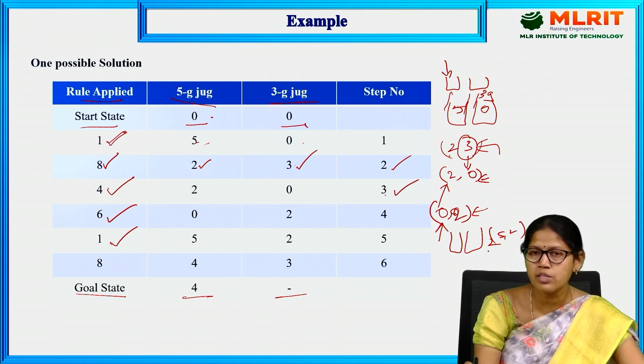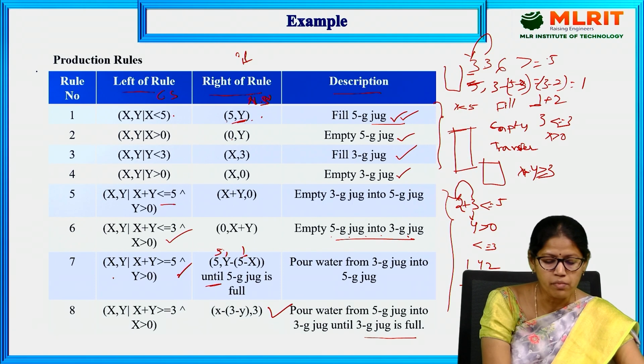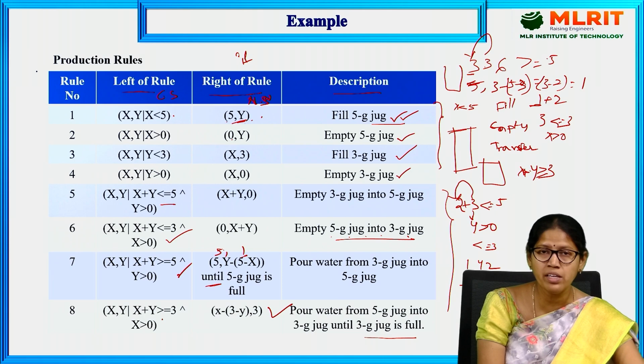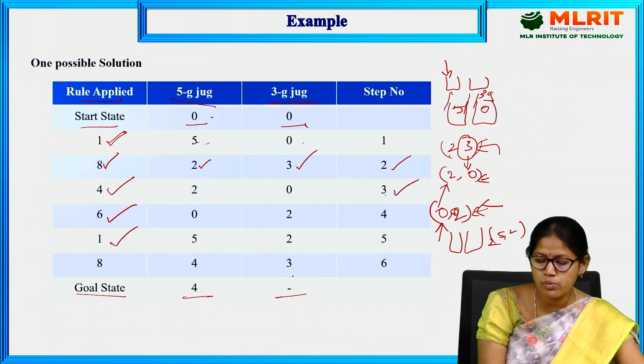Now we can transfer or we can empty. When we empty, it will reach the previous state. That's why we can transfer the water. So here again we are applying the 8th rule by transferring the water, because x plus y is greater than or equal to 3. So look at this one: 5 plus 2 is greater than or equal to 3.